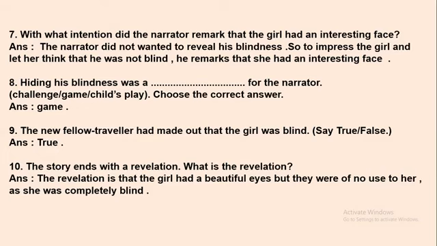So at the end of the chapter, the narrator discloses and comes to know that the girl had very beautiful eyes, but they were of no use to her because she was completely blind. This is the revelation which we come to know at the end of the lesson, the end of the story.